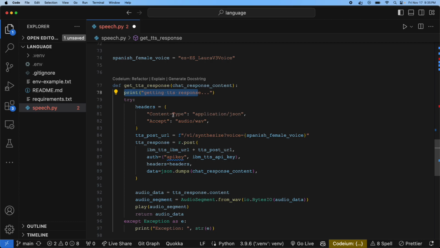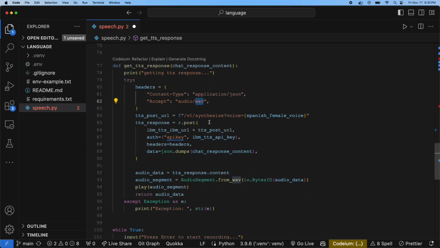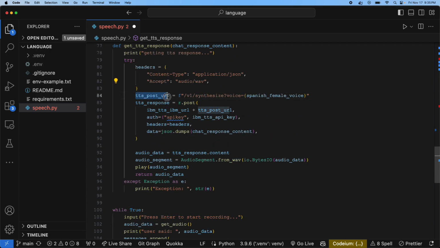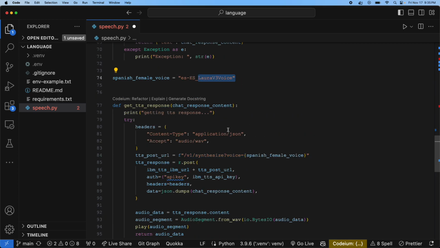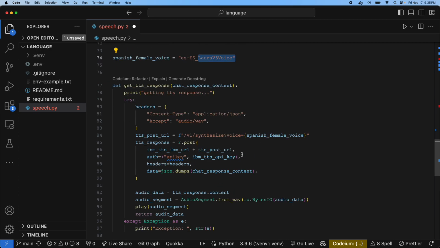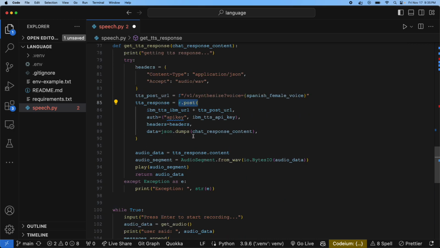We establish our headers. The content type is JSON. We accept an audio WAV file. The URL, the text-to-speech post URL, we're using version 1 synthesized voice, and we're going to use Laura. Yeah, Laura. They have a lot of voices you can use. Anyways, then we post using the request module, the Python request module.